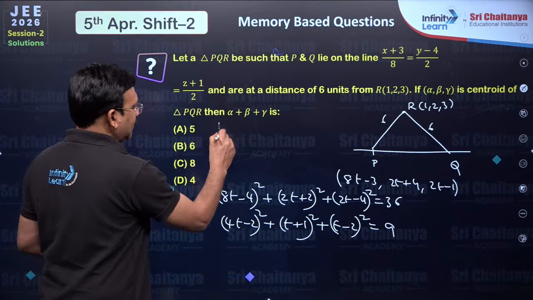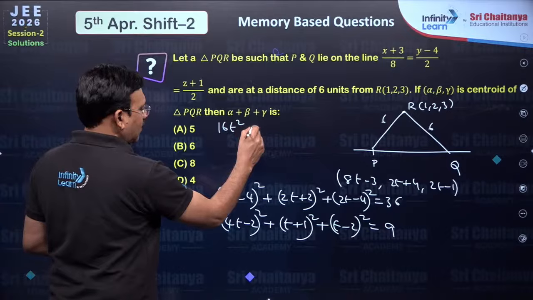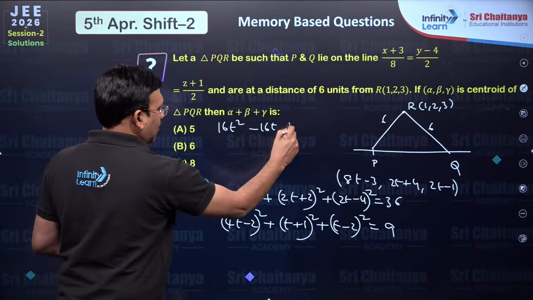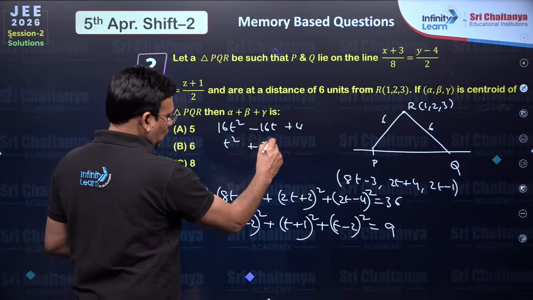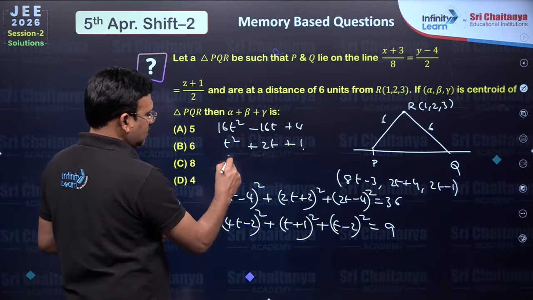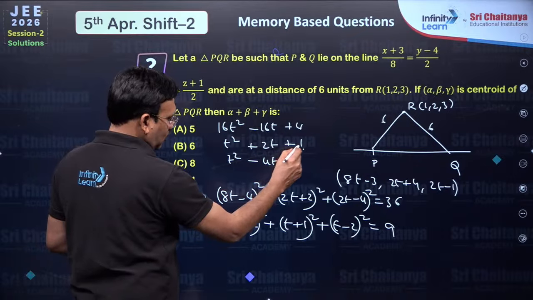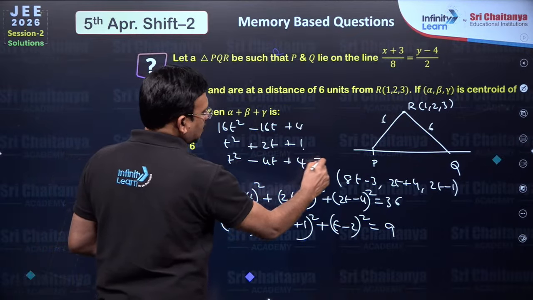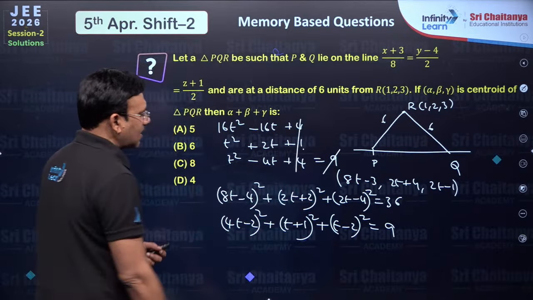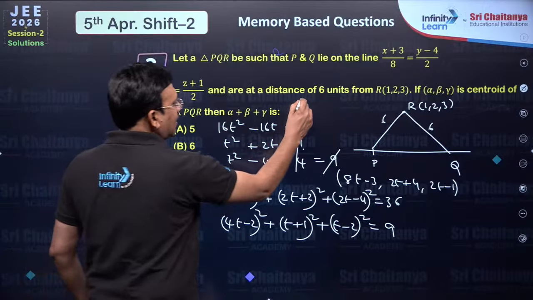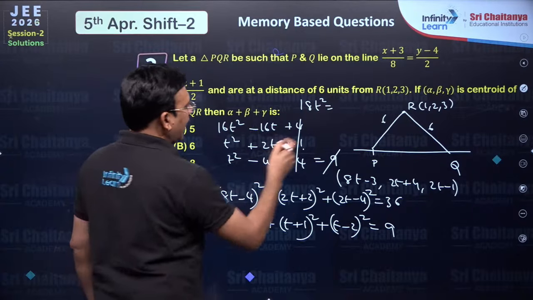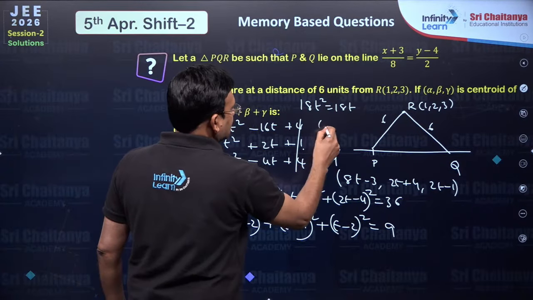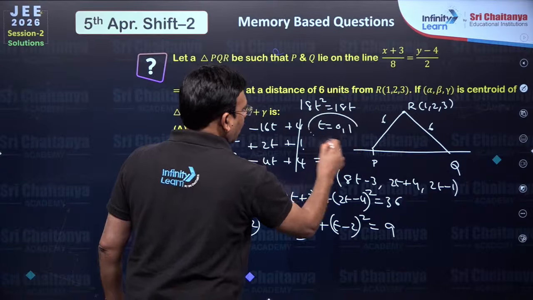You just expand, this is 16t square minus 16t plus 4, and this is t square plus 2t plus 1. This is t square minus 4t plus 4 is equal to 9. This 9 gets cancelled. This is 18t square is equal to 18t, which stands for t must be 0, 1.